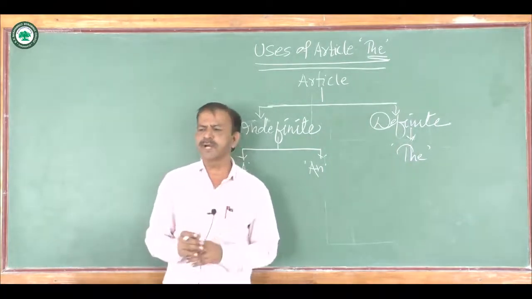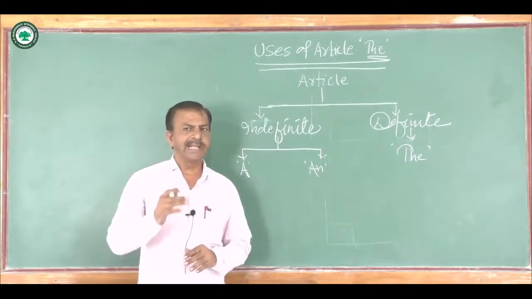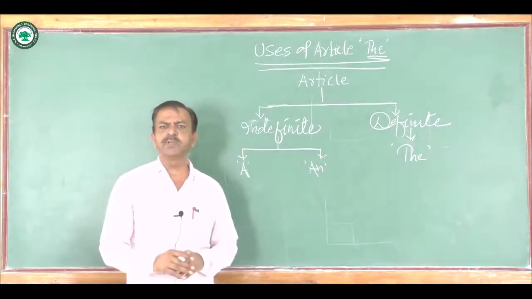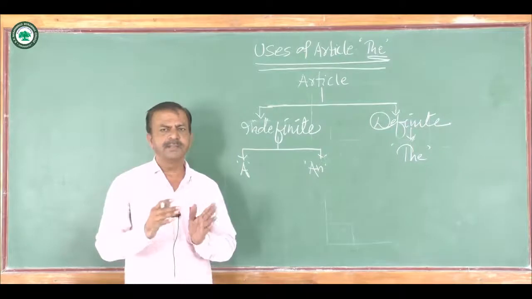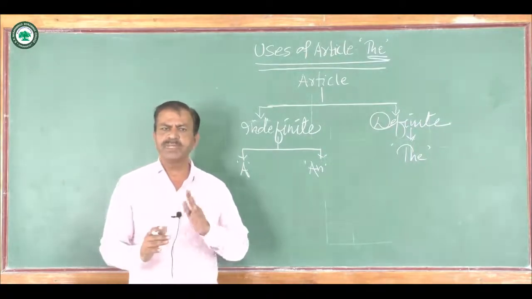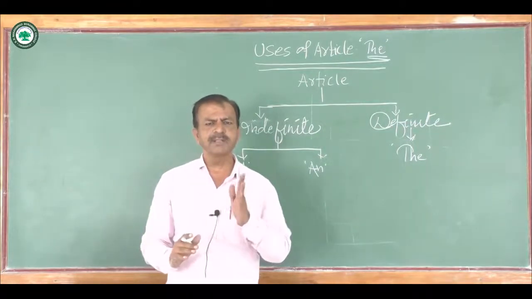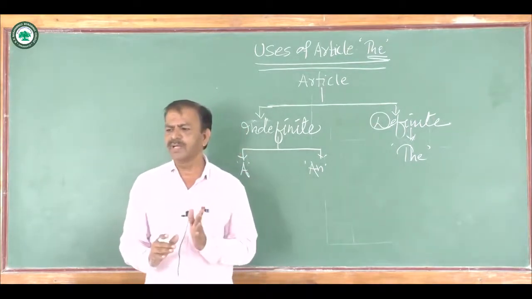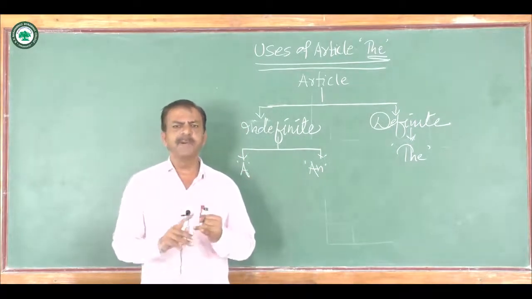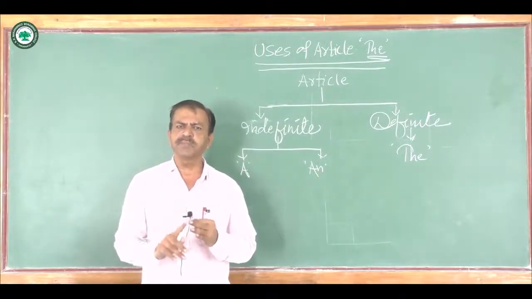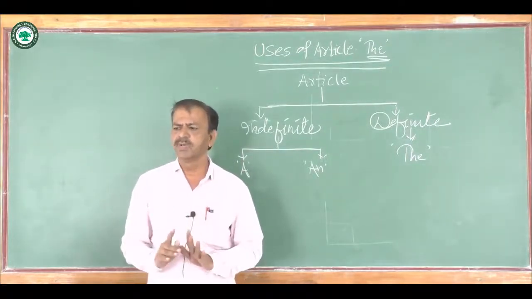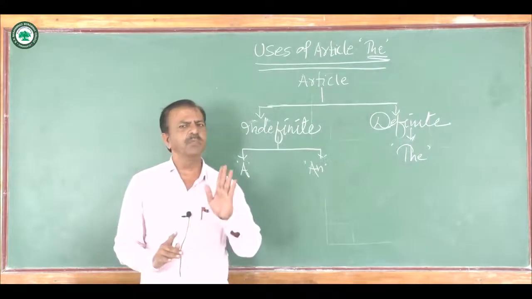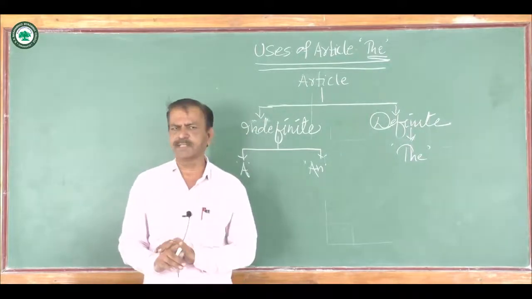Next use of article the is that it is used before the ordinals plus noun. What are ordinals? Numbers are either cardinals or ordinals. Ordinals means first, second, third, fourth, fifth, sixth, etc. While cardinals means 1, 2, 3, 4 like this.